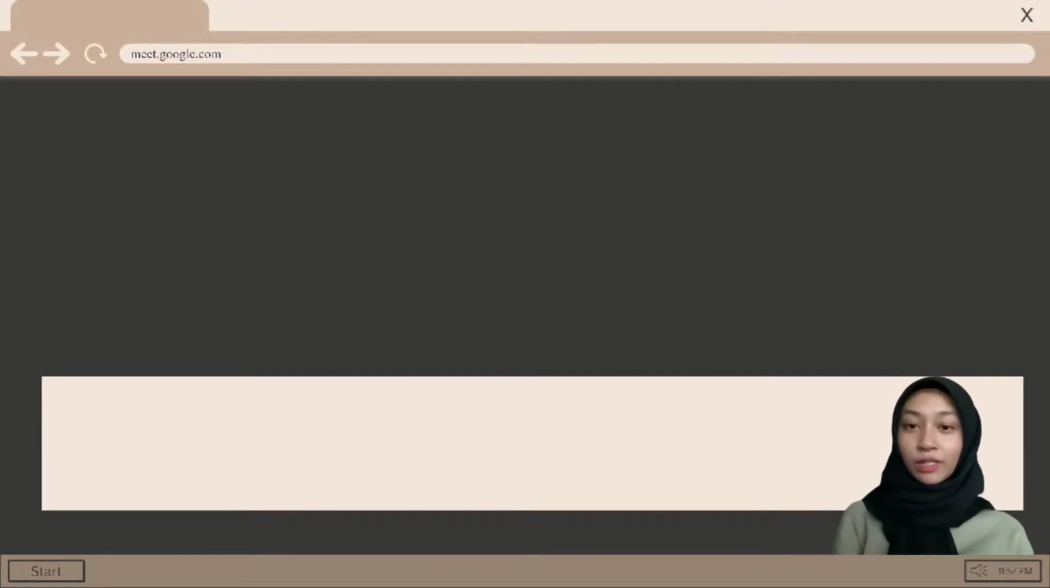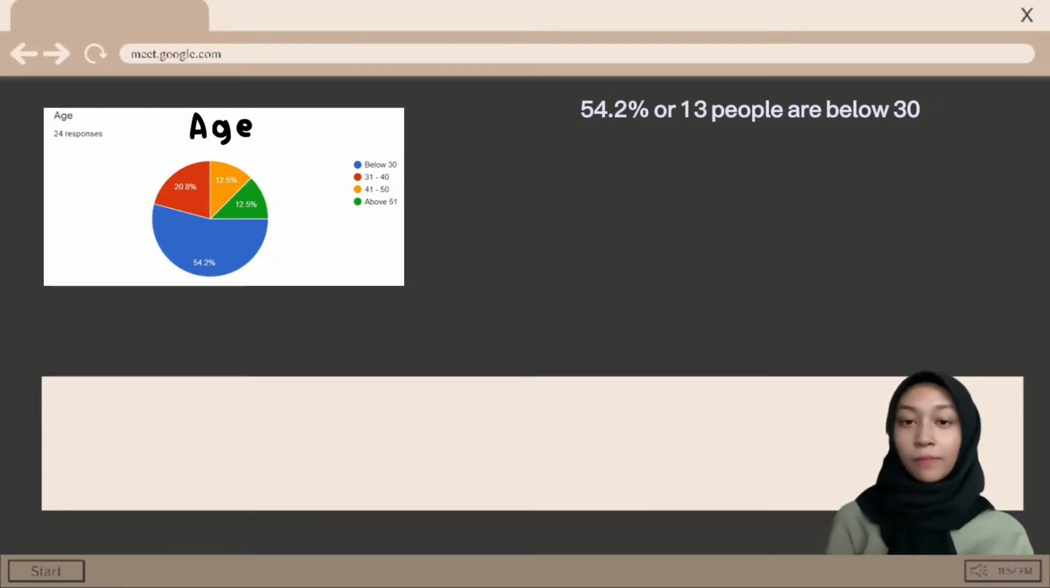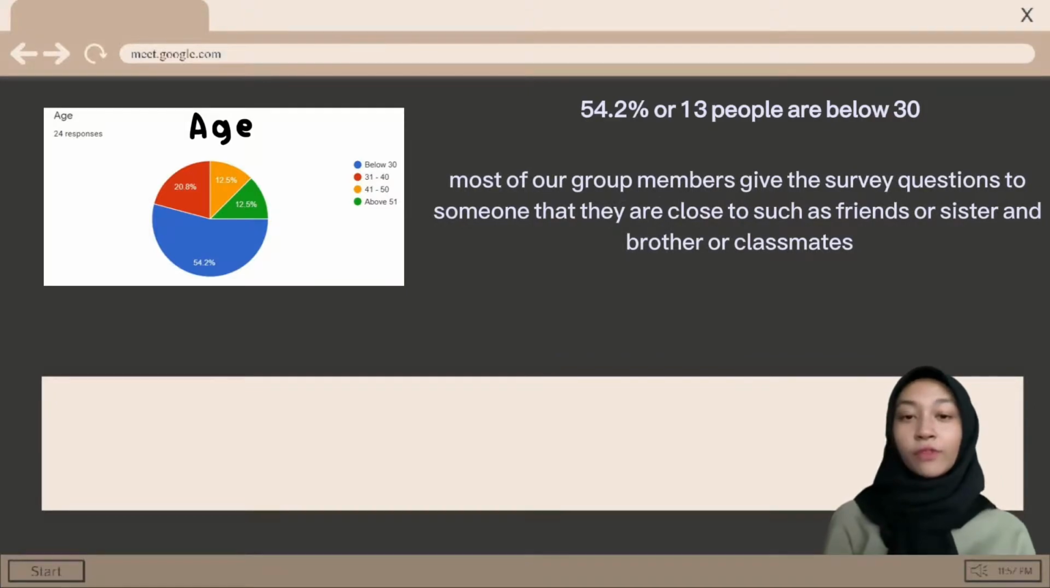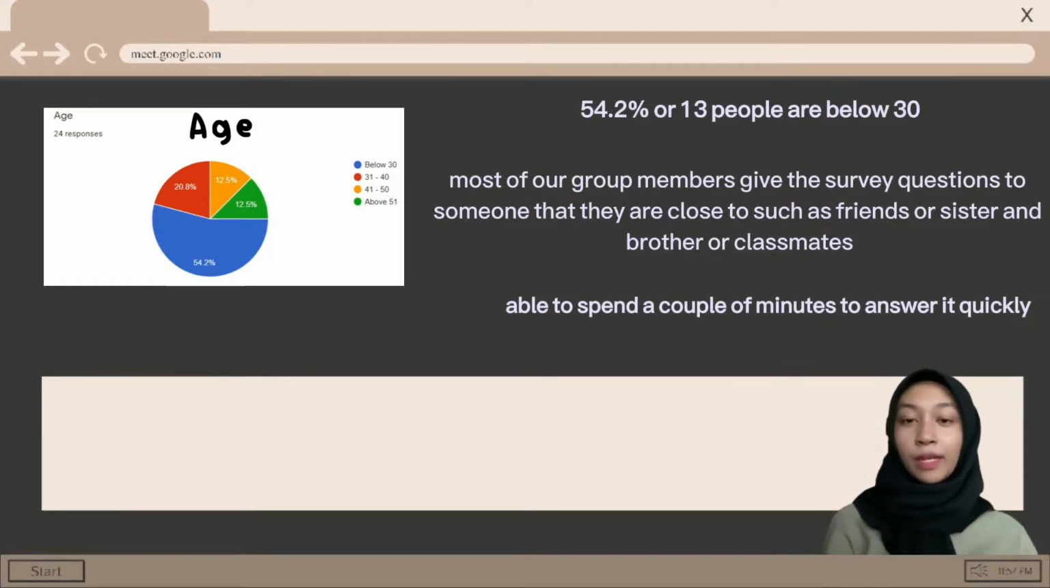Moving on to the last question for this part, which is age. As we can see on the pie chart here, 54.2% or 13 people are below 30, which means most of our group members gave the survey questions to someone that they are close to, such as friends, brothers, sisters or classmates, since we are around 19 to 21 years old. They are able to spend a couple of minutes to answer it quickly, as they are not too busy like adults who are already working and have their own things to do. Plus, they are more comfortable asking someone about their age than someone older than them.